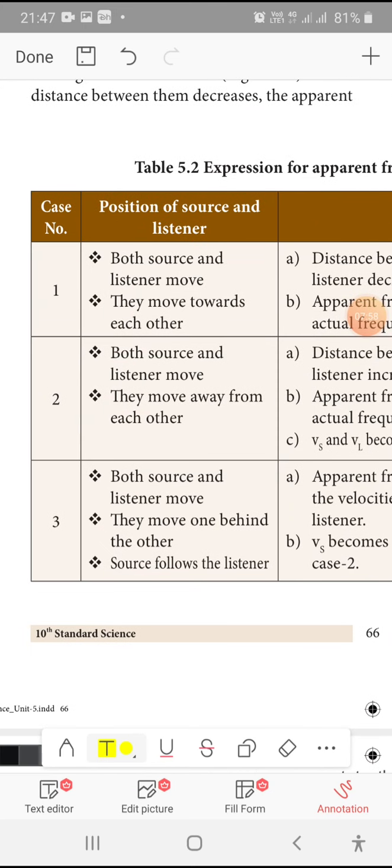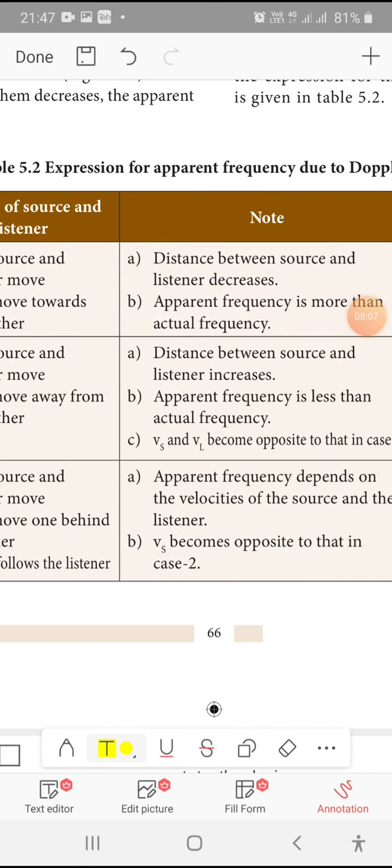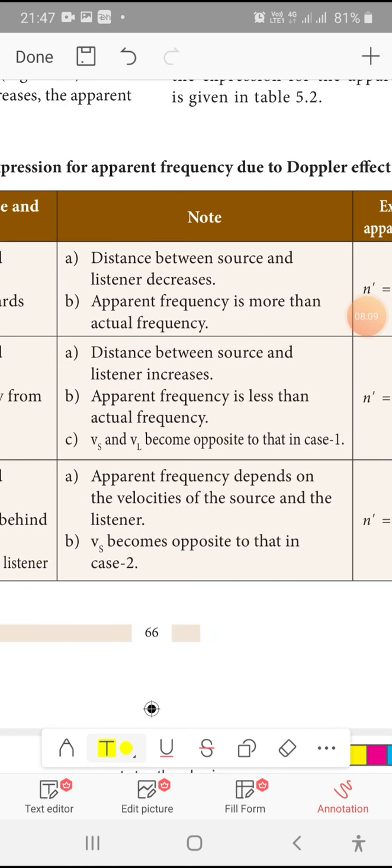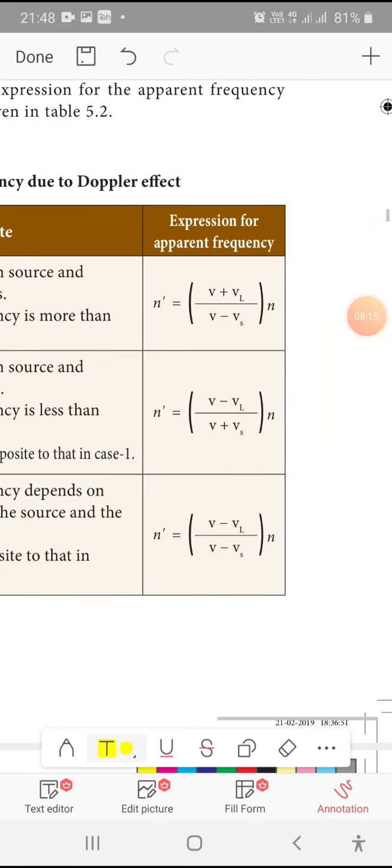In the third case, both source and listener move, one behind another. That is the follower; the source is following the listener. So the apparent frequency depends upon the velocity of the source and the listener. Vs becomes opposite, as in case 2. So see that.